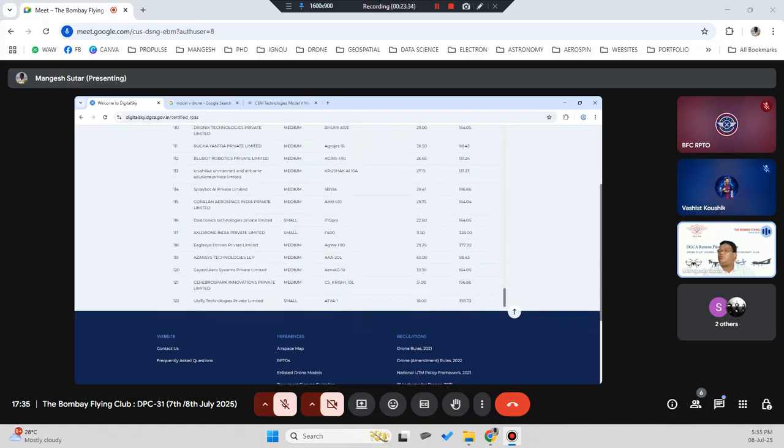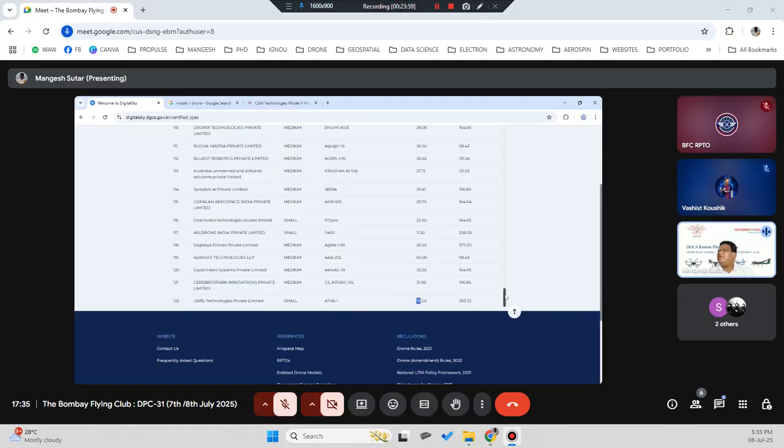The last drone we saw was from this company, UB Fly Technologies registered it. So that is 393.72. Still it is in small. But if you see this 190, sorry, not 392, 31 kg. I don't know why this is 18 kg. And then you can see 11 kg Axel drones, small.